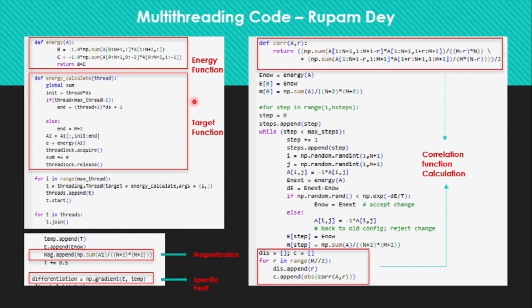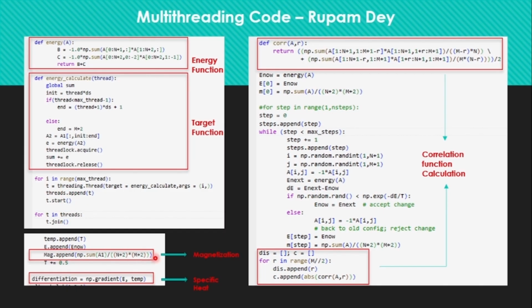In this target function we have a global variable, and by this init and end variable we are dividing the array by indexing into these threads, and each thread is calculating energy by this statement. And this thread lock means that only one thread will access this global variable at a time, and then we will get our result in this sum variable. So this is the for loop, two for loops actually. These two for loops are to start the threading and to stop the threading process.